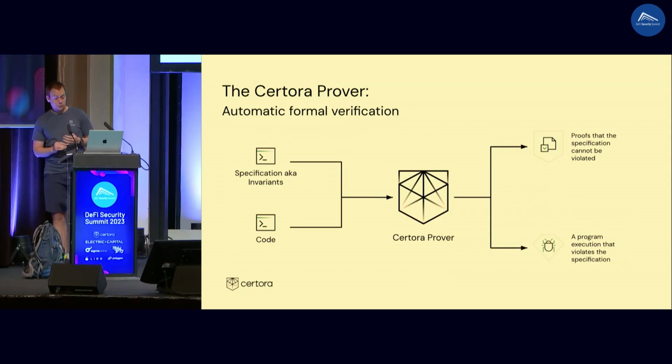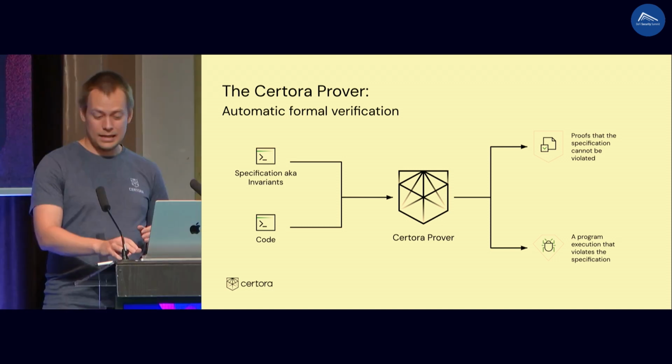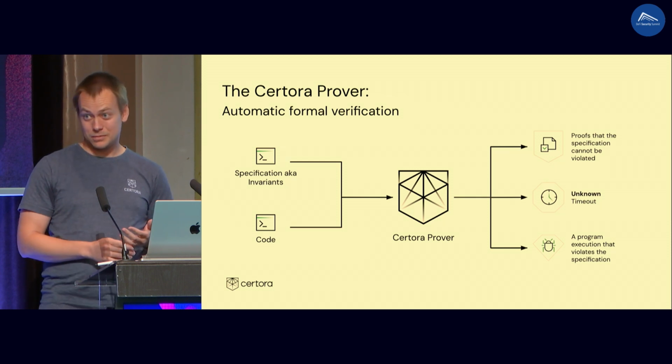The input of our tool is your program and some specification. And the output is either an execution of the program that violates the specification, or you get some mathematical guarantee that there's no violation. And since this problem of formal verification is quite hard, we are really checking every possible execution of the program. Then sometimes we time out. This problem is really hard. But we are trying to find the bugs or give you the proofs, but sometimes we time out. It can happen.